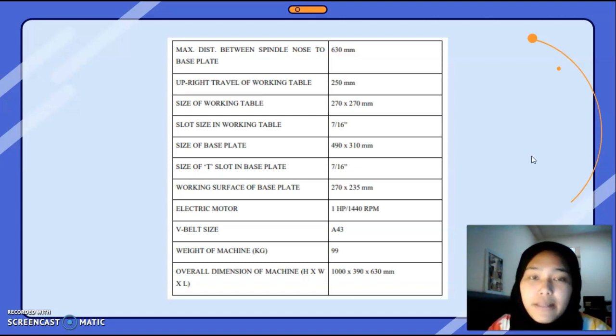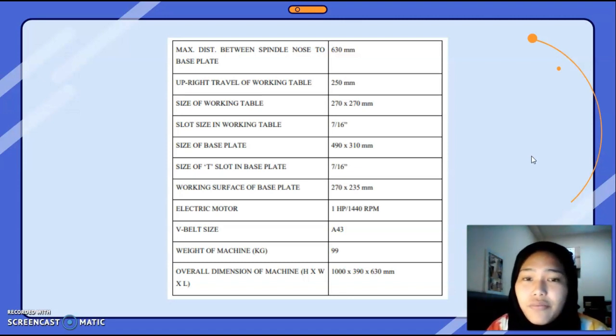Size of working table is 270 times 270 mm. Slot size in working table is 7/16 inch. Size of base plate is 490 times 310 mm. Size of slot in base plate is 7/16 inch.